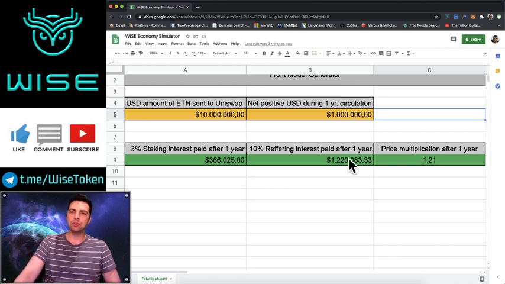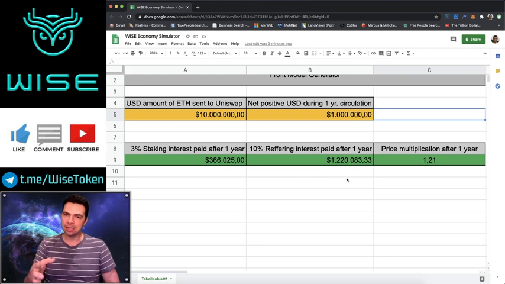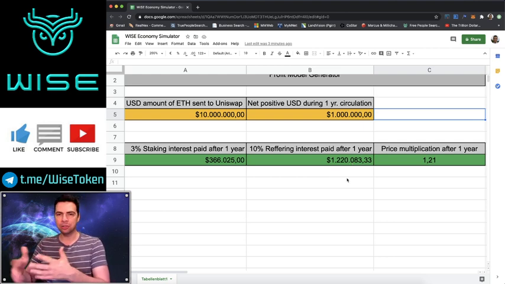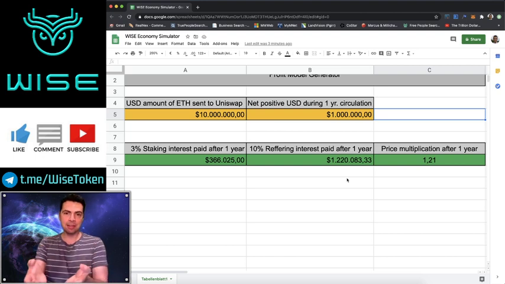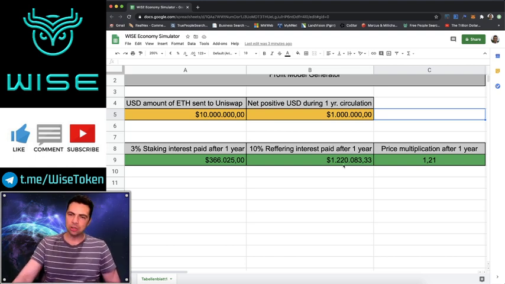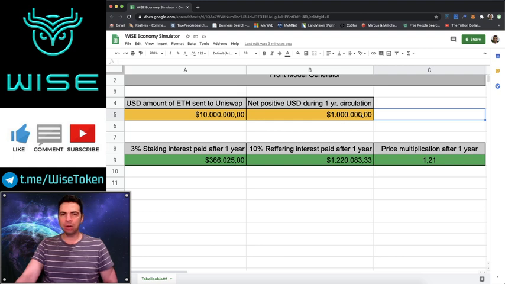So this $1.2 million is going to be designated to people, but they have to wait a year, 2 years, 5 years, however long the stakes are in order to be able to mint that. However, they're going to see the money that they're making. And so $1.2 million is actually a lot of money for people. So say it's January, February of 2021, and we're going at a rate where only $1 million net positive will have been put in by the end of the year. But it's not the end of the year yet.